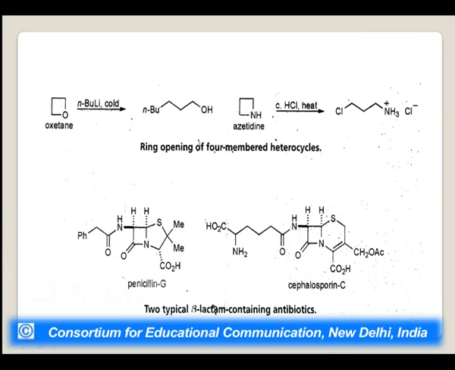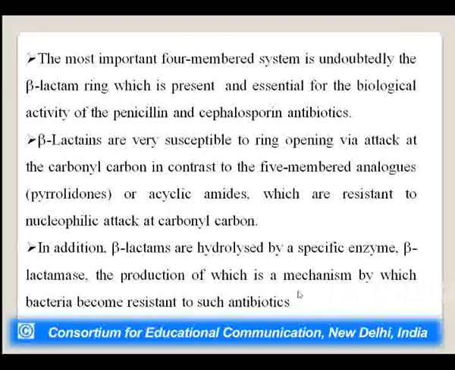You can see this is the structure of penicillin G and this is cephalosporin C. The most important 4-membered system is undoubtedly the beta-lactam, which is present and essential for the biological activity of penicillin, which we have shown earlier, and cephalosporin antibiotics. The beta-lactams are very susceptible to ring opening by attack at the carbonyl carbon, in contrast to 5-membered rings, which are resistant to nucleophilic attack at the carbonyl carbon. In addition, beta-lactams are hydrolyzed by a specific enzyme, beta-lactamase, the production of which is a mechanism by which bacteria become resistant to such antibiotics.